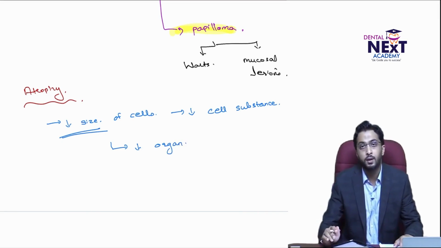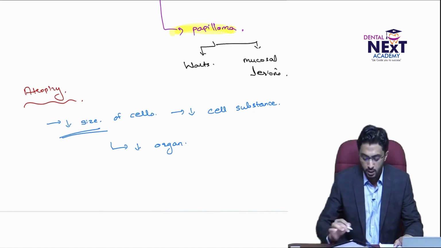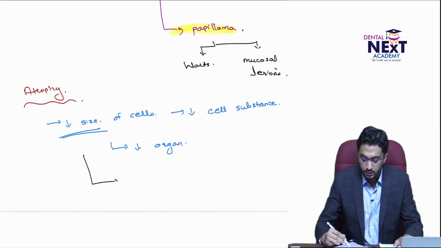And a very important thing: when we study apoptosis, there also we'll see that there is decrease in size of the cell in apoptosis. But what differentiates between this and apoptosis is that here the cell is still alive.